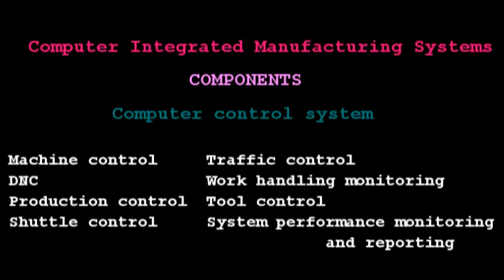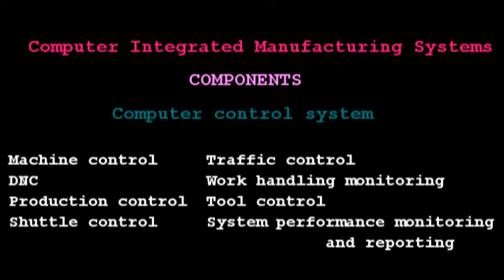The functions accomplished by the computer control system can be divided into the following categories like machine control and direct numerical control, production control, shuttle control and traffic control, work handling system monitoring, tool control, system performance monitoring and reporting.